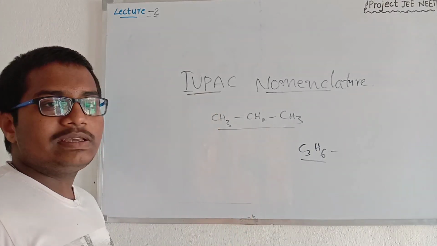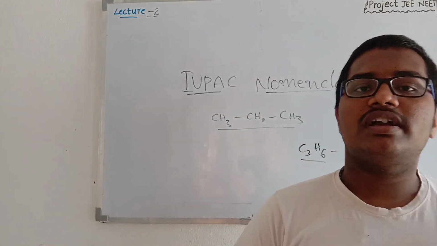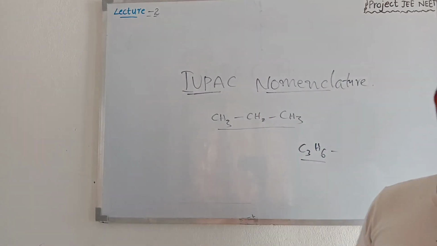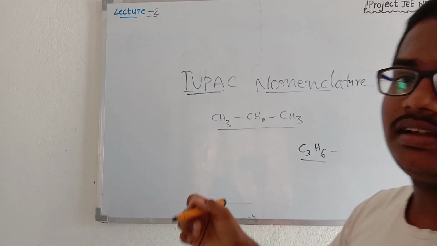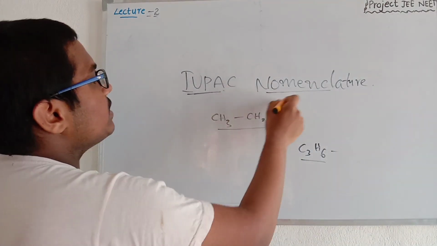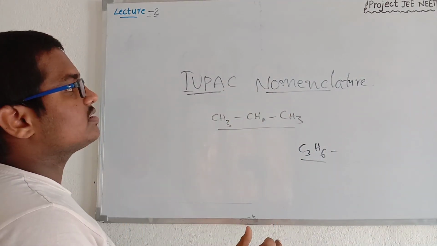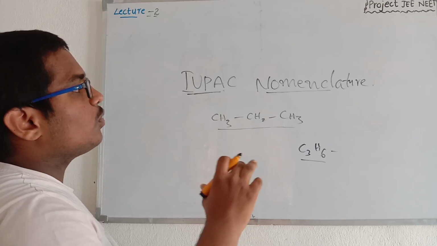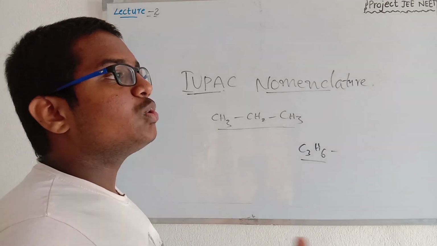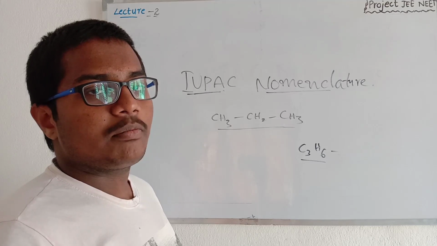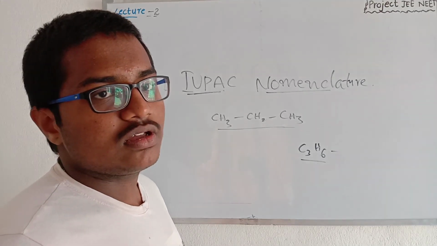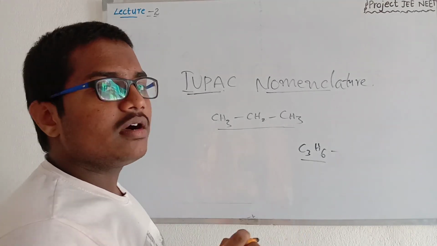IUPAC's full form is International Union of Pure and Applied Chemists. IUPAC is a group of expert chemists who gave the rules on how to name each and every organic compound.